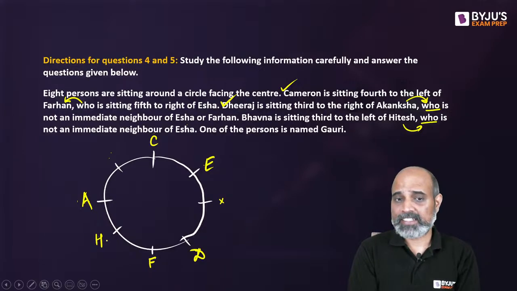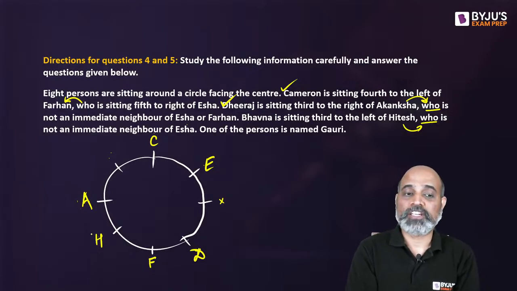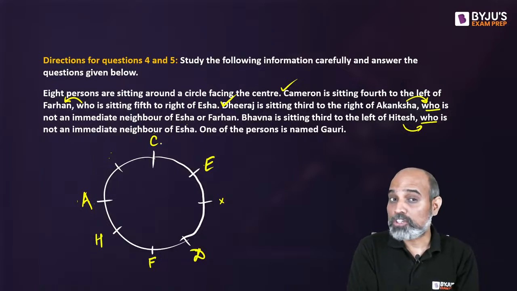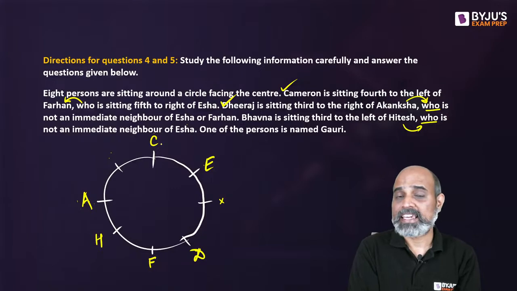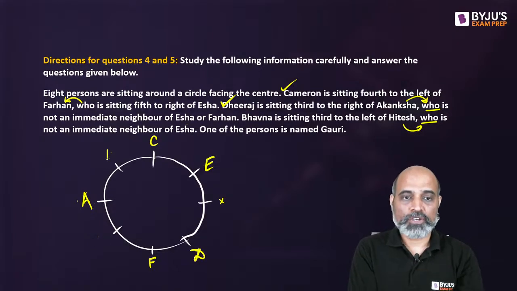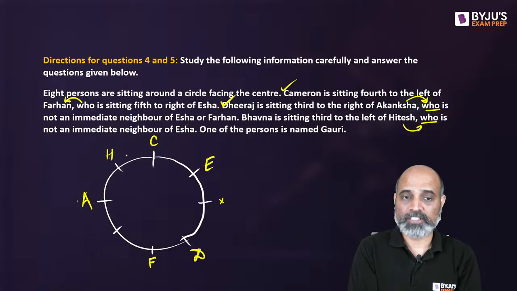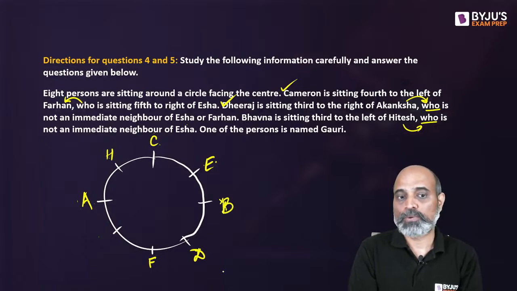Suppose Hitesh sits here. If Hitesh sits there, then Bhavna is sitting third to the left of Hitesh. First left, second left, third left of Hitesh. Occupied already by C, right? So Hitesh can't be seated over here. So Hitesh, if he goes here, the leftover position, the last place for Hitesh, then Hitesh's third left, first left, second left, and third left is going to be this place adjacent to Isha. So this is where Bhavna will go and sit, right?